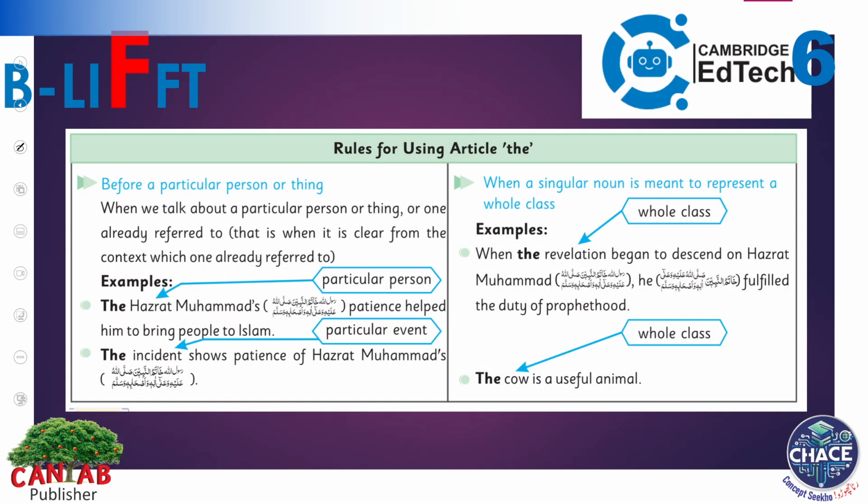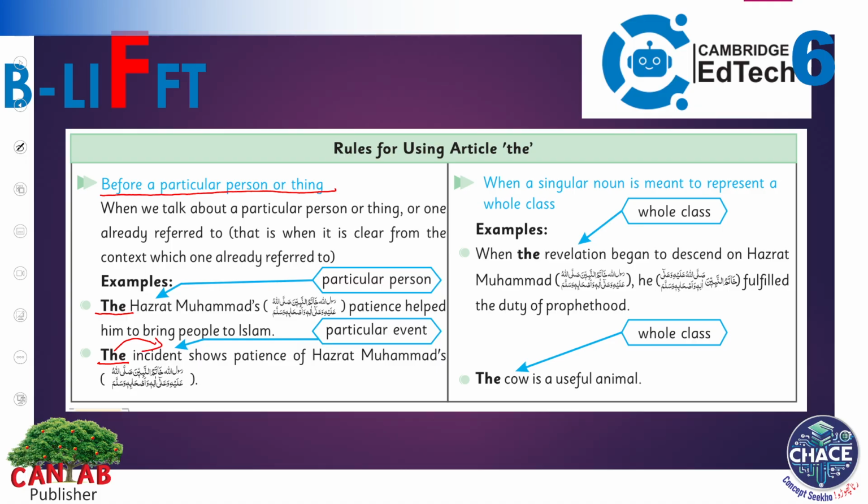Now let's look at the rules of using the definite article, which is the, and we already know that we use it before a particular person or a thing. For example, the Hazrat Muhammad sallallahu alaihi wasallam, and the incident. Again, this is referring to something very particular and special.